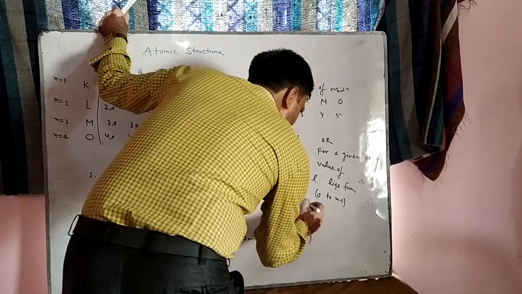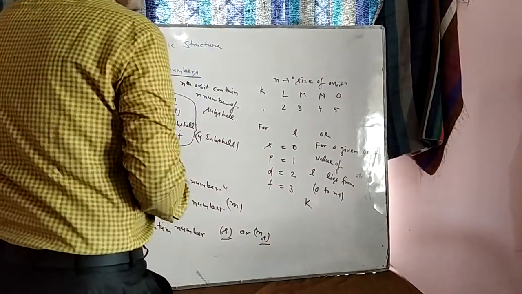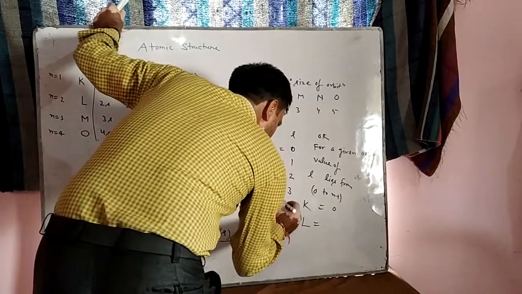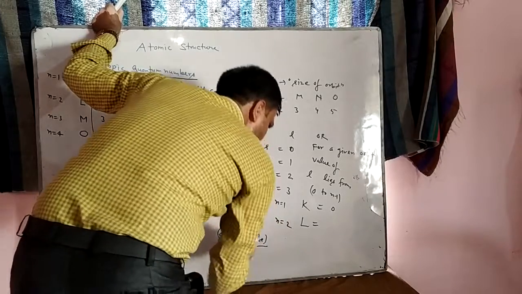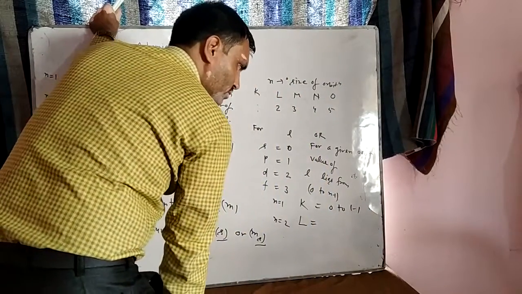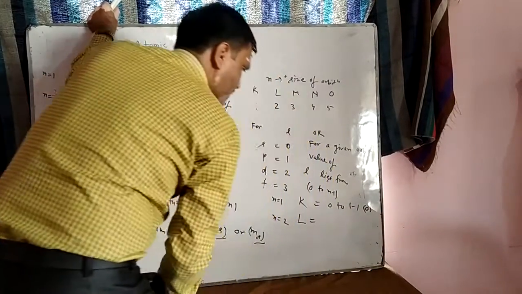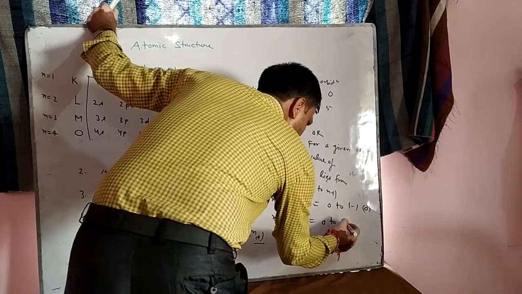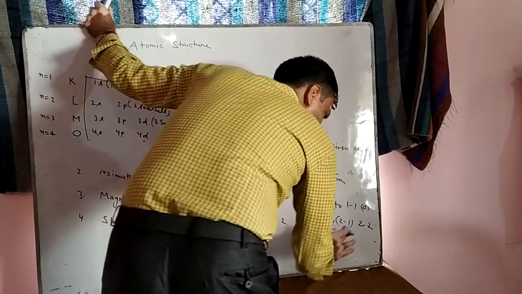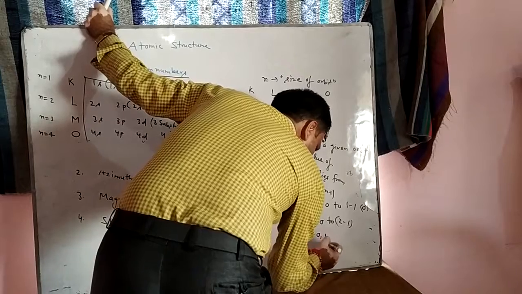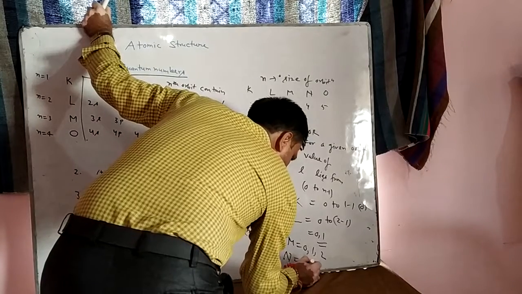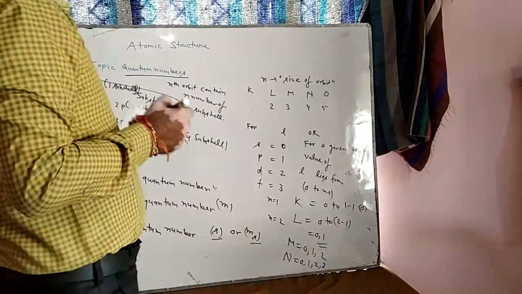For example, for the K shell, n equals 1, so 0 to n minus 1 is 0 to 0, only the value 0. For the L shell, n equals 2, so you have 0 to n minus 1, which is 0 to 2 minus 1, and 2 minus 1 is 1. So you will get the values 0 and 1. For M, 0, 1, 2. For N, 0, 1, 2, 3. This was the point you have to understand.